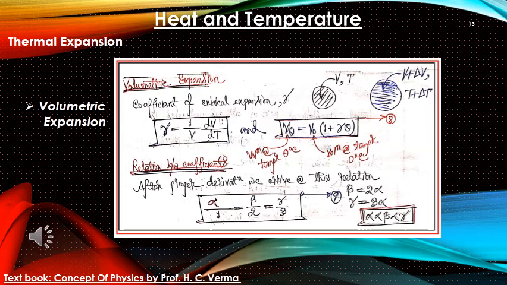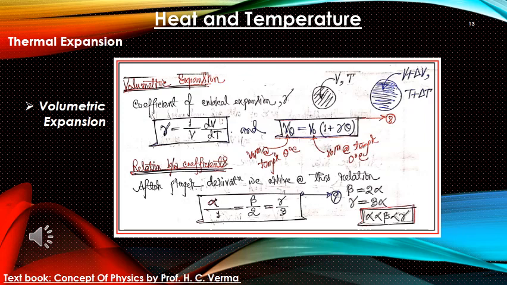using the relation 8. Next, we can see the relationship between these coefficients of thermal expansion, that is alpha, beta and gamma. This is also very important from an exam perspective. So you can be asked in some numerical questions to relate these coefficients with each other. We are also going to solve some examples later on. Okay, so let us check the interrelation.